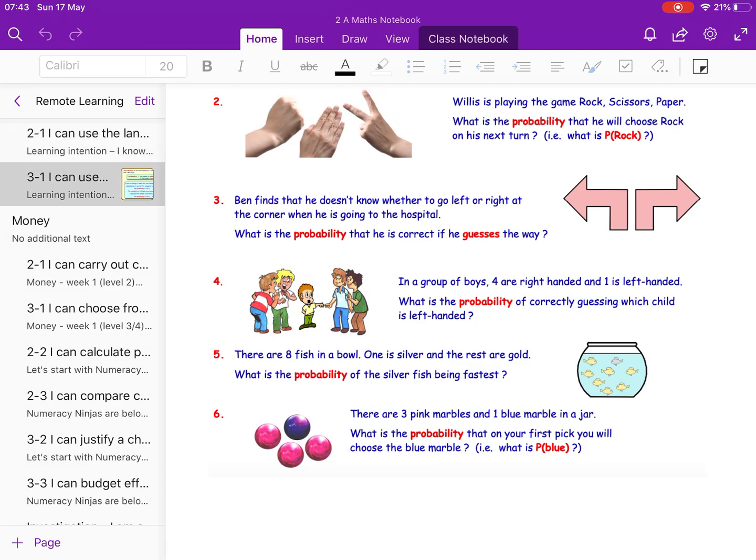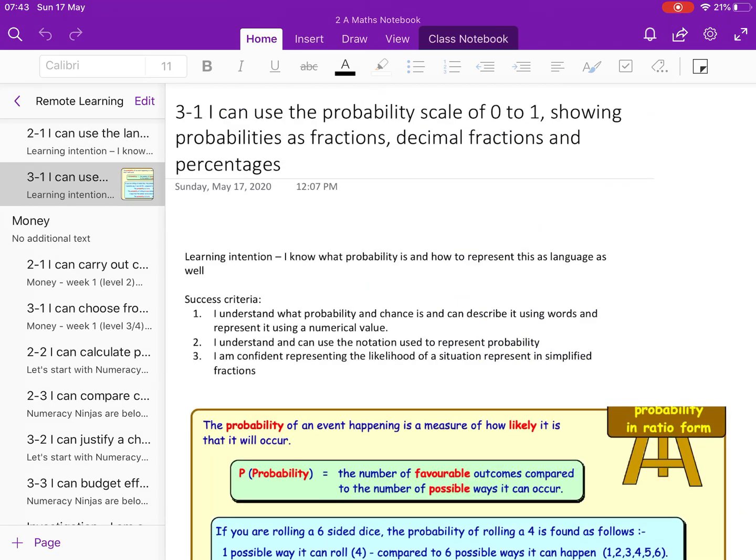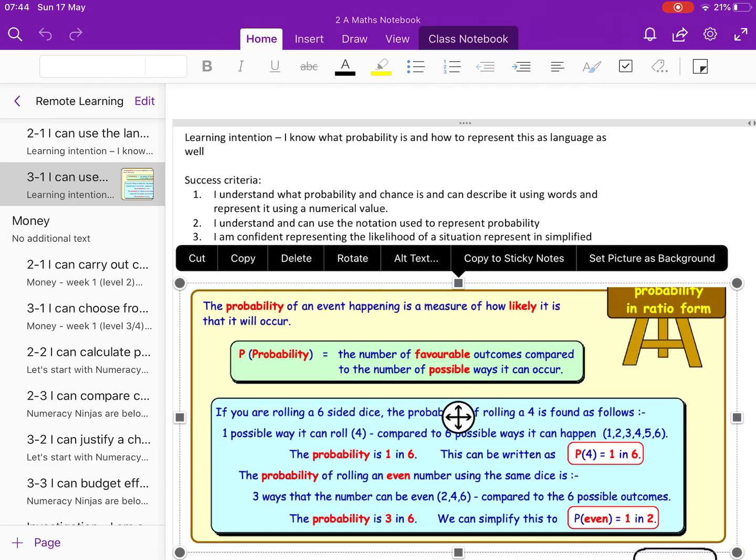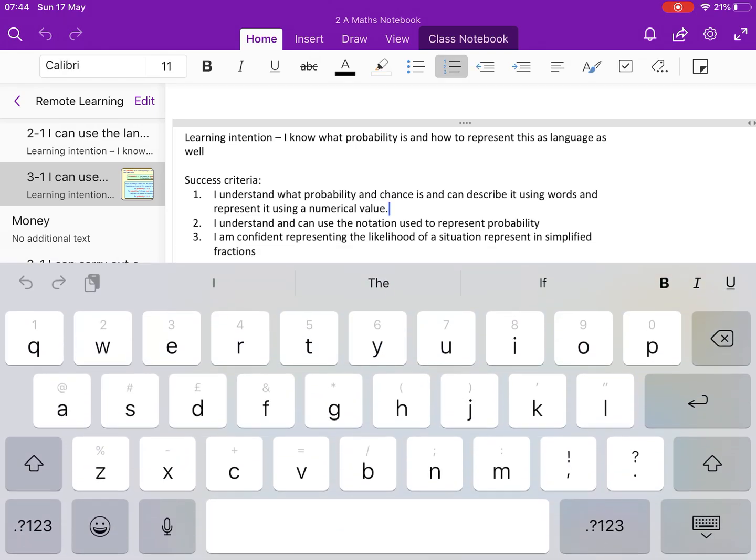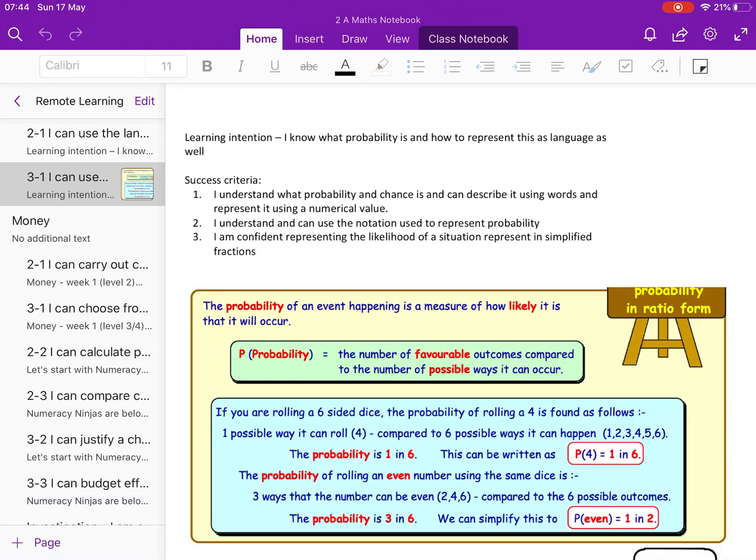Thinking about the language. Then in level 3, we're pushing on a little bit. Those who are doing level 2, next week we'll push on into looking at the numbers and how to deal with that. Some of you are probably quite competent and already understand the whole language side of it. If that's the case, then level 3 is probably better for you, and that's when you're going to be thinking about how much chance something has.